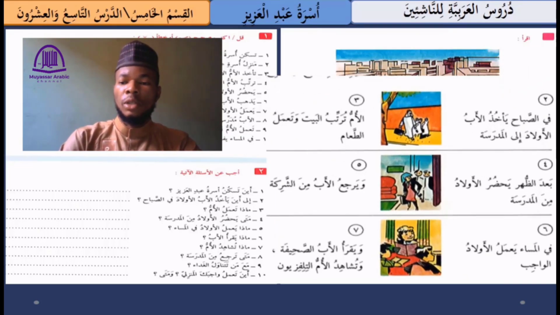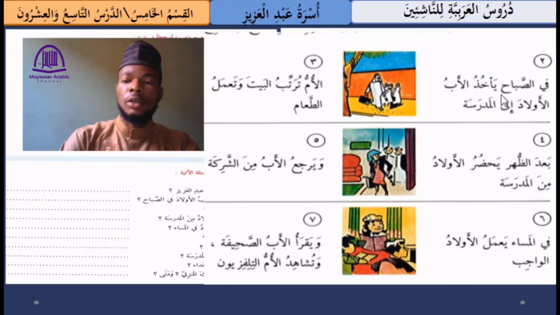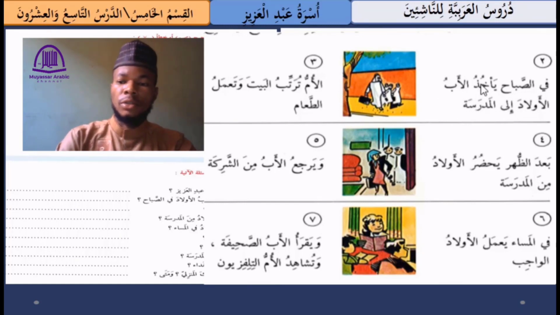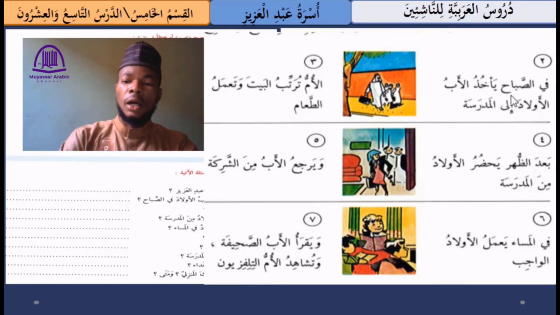So the next one, number 2, we have في الصباح يأخذ الأب الأولاد إلى المدرسة. This means في الصباح, in the morning, يأخذ الأب الأولاد, the father takes the children.